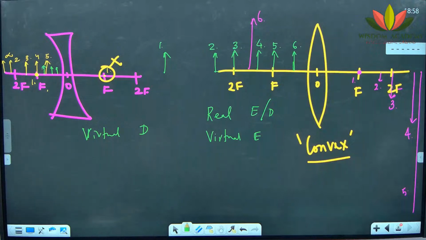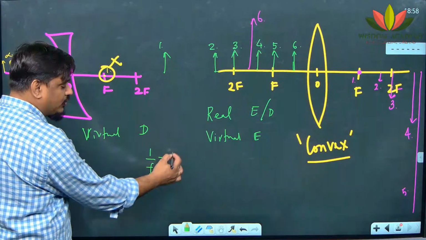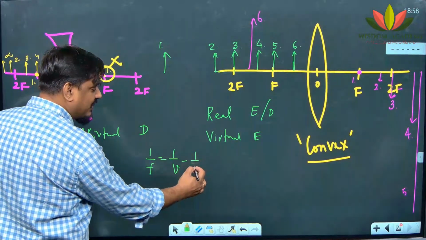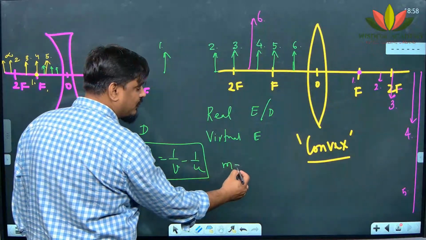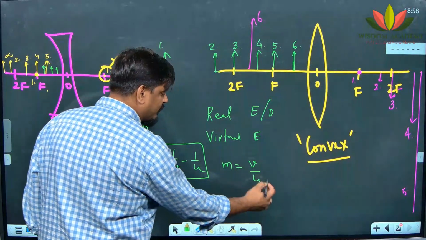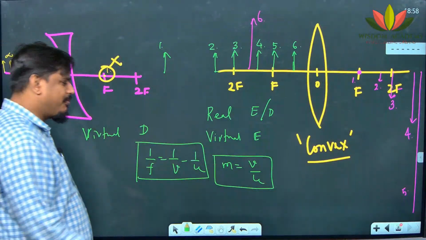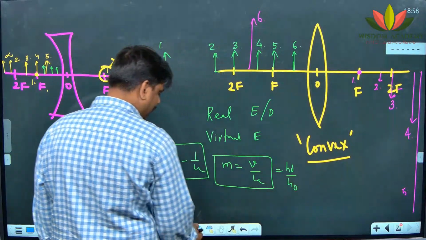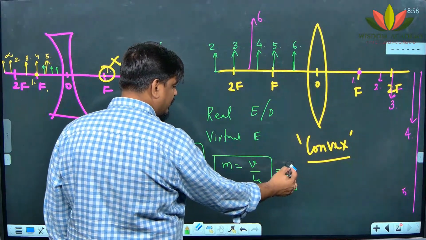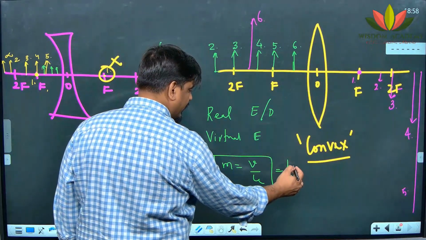Right? Now, the lens formula is 1 by f is equal to 1 by v minus 1 by u. And what is the magnification formula? M is equal to plus v by u. Isn't it? Obviously, it is equal to hi by ho. Meaning of magnification itself is hi by ho only. Magnification is the ratio of height of image to height of the object. So, it is obviously hi by ho only.